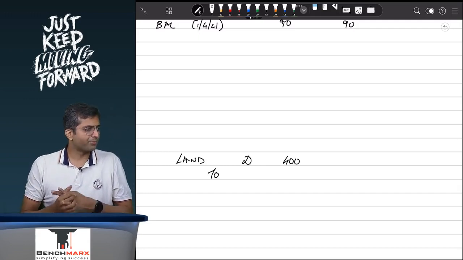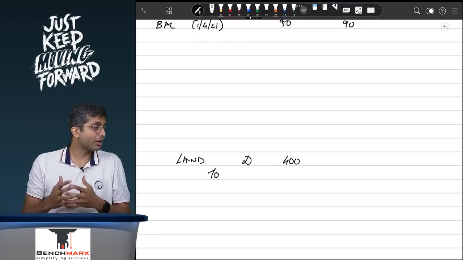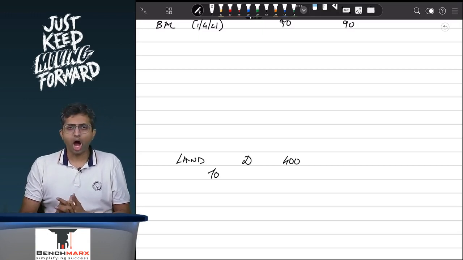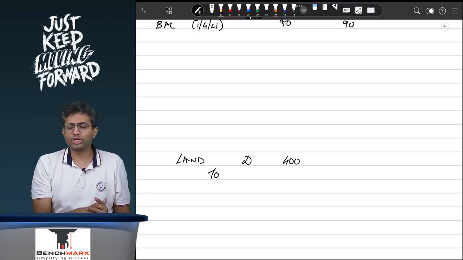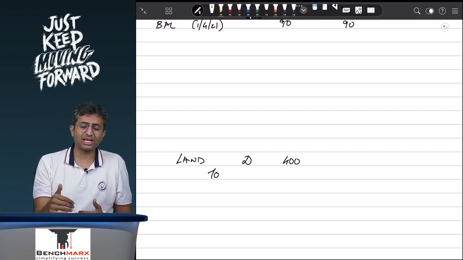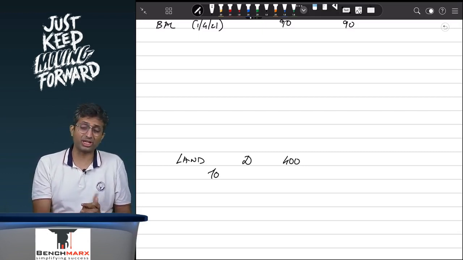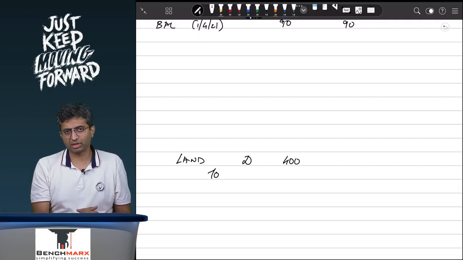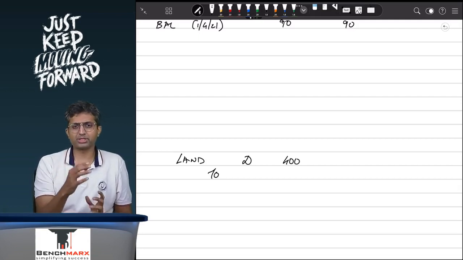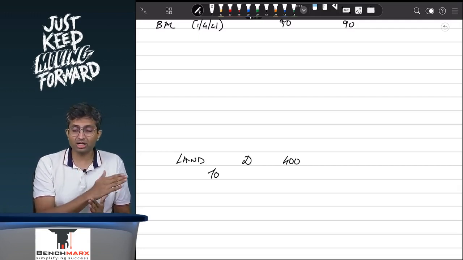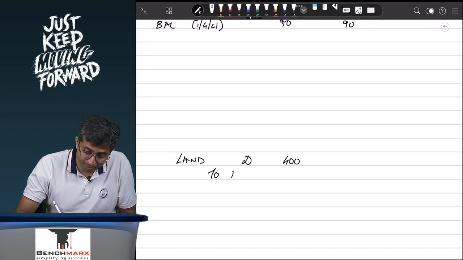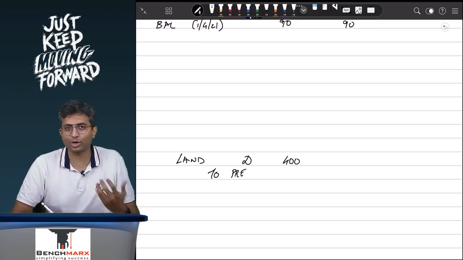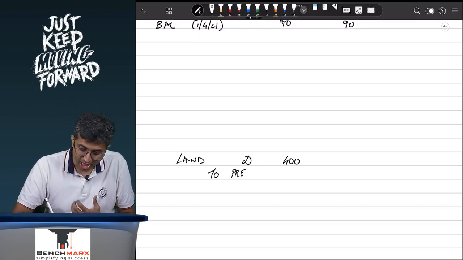Well, this profit has arisen prior to the date of acquisition. How? Well, JLR must have acquired this land maybe in 2005, maybe in 2010, and today when we are sitting in 2021, this land is worth 500. So this 400 appreciation must have occurred prior to the date of acquisition, and as a result, this is pre-acquisition profit. So this is pre-profits.